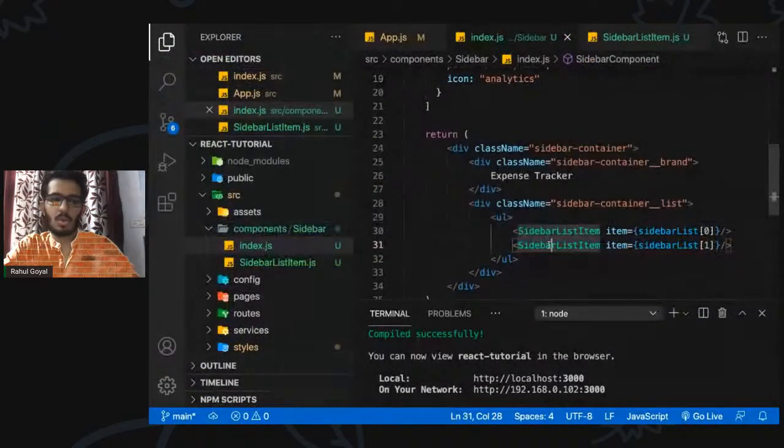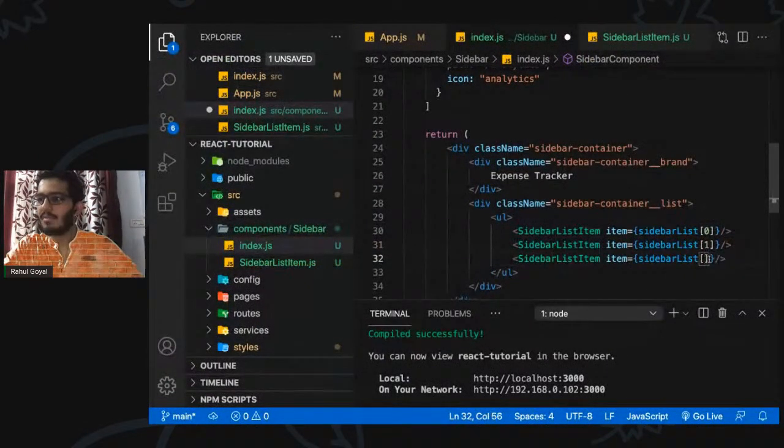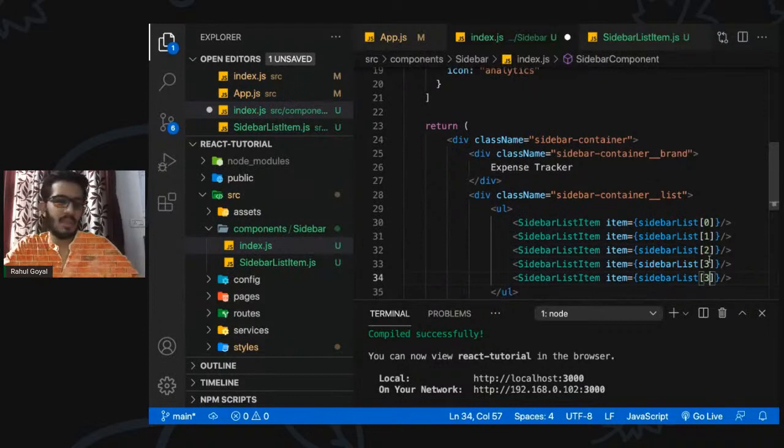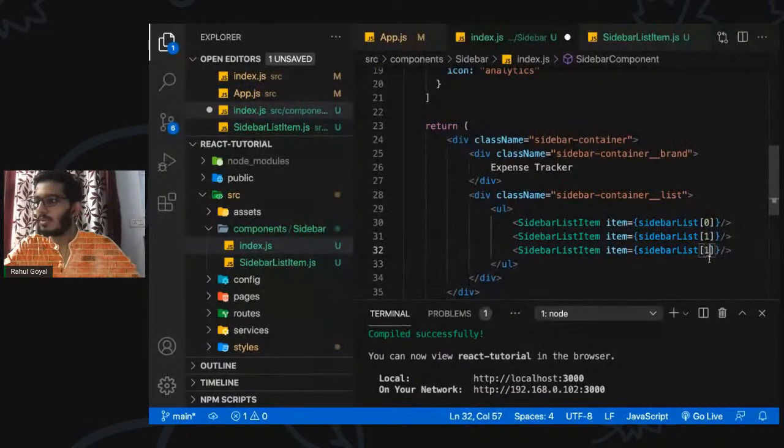So how do we make it dynamic? If we have a dynamic sidebar list, and we have to add multiple items on the go, how do we do that? Because this is really not feasible. We have to add each and every sidebar list item, three, four. There can be any number of items, right? So how do we do that? Let me show you a trick here.